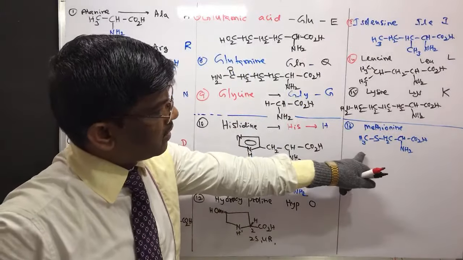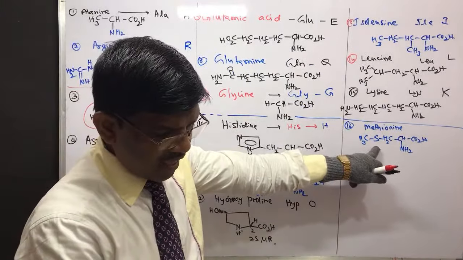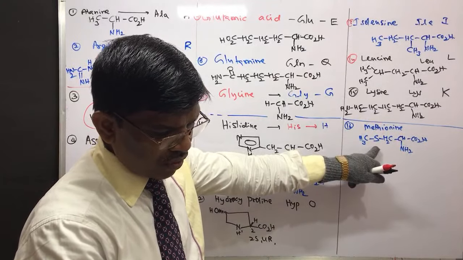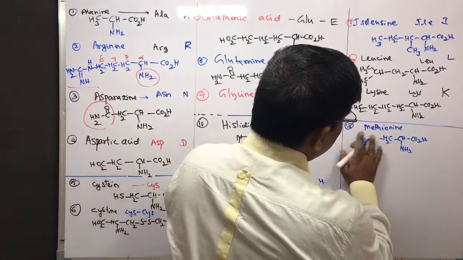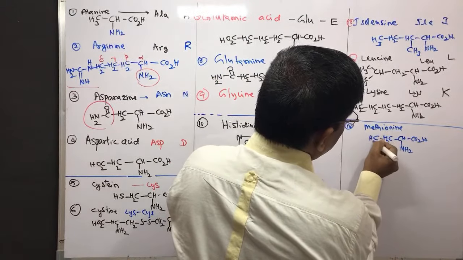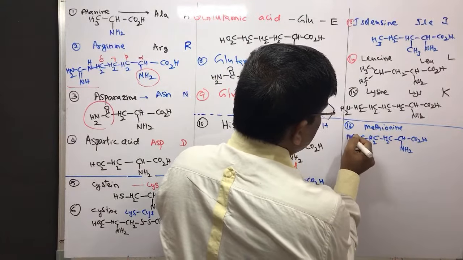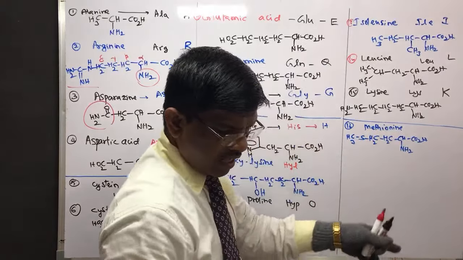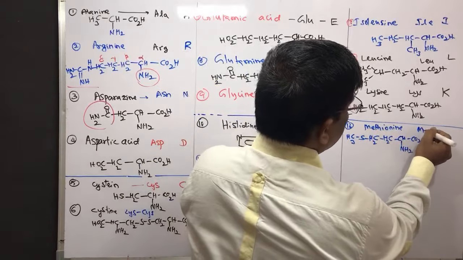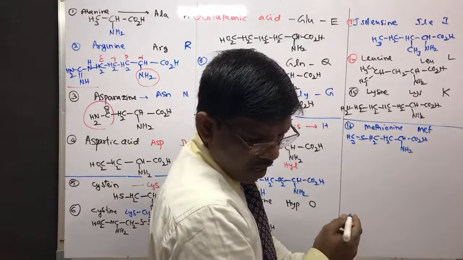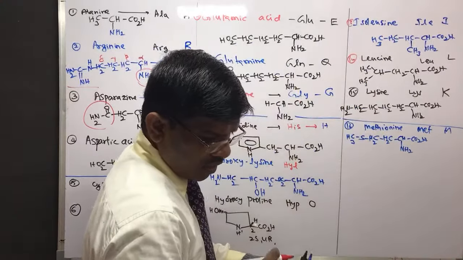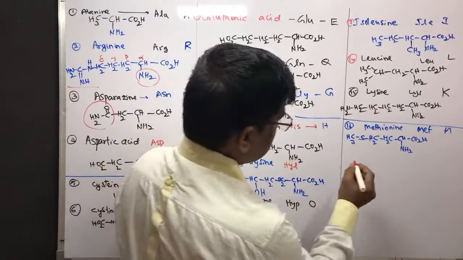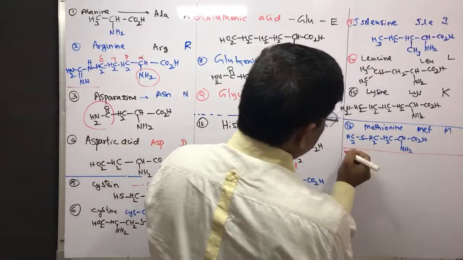Methionine is thiomethyl ether of alanine. So another one more carbon CH2 is there. CH2S methyl is methionine and the short name is MET. It can be abbreviated as M. Then comes, yes, from here it is easy to write.